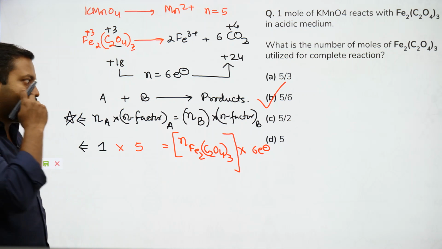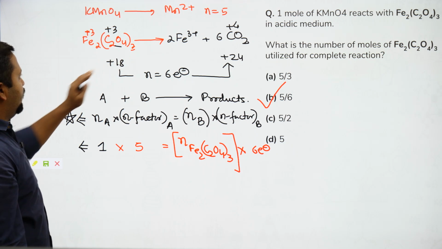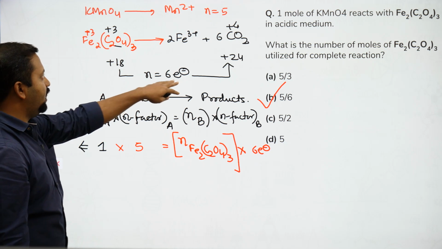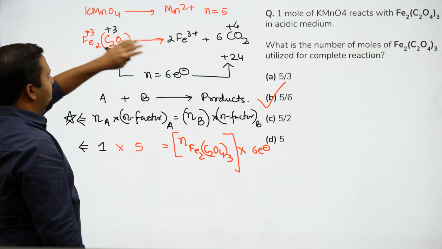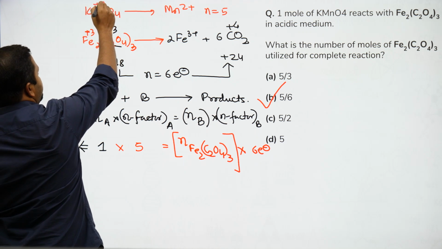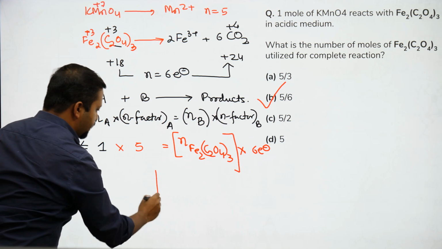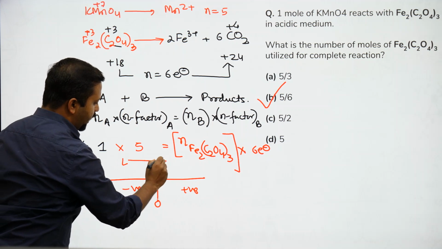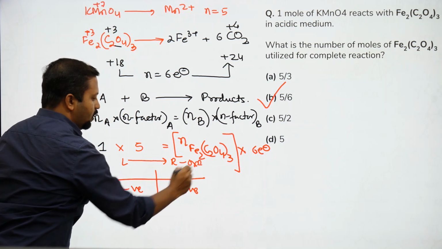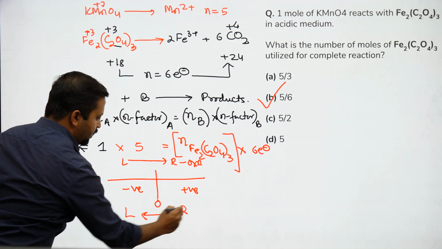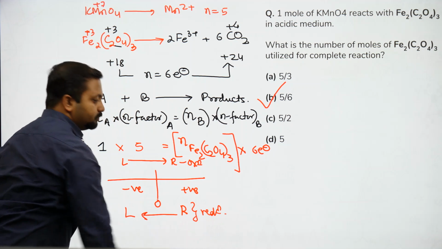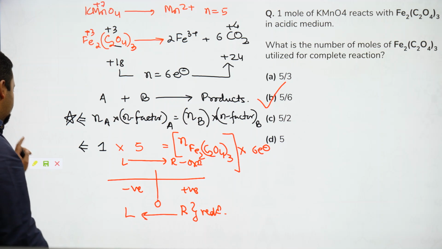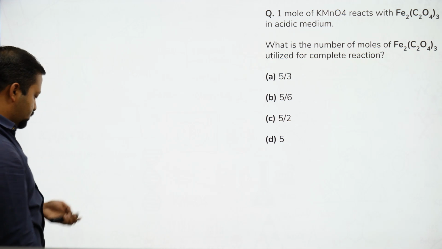Can we say that it will be 5/6? Isn't it? Anybody if has an issue identifying why it is 5/6? आप ये देखिए, यहाँ पे 6 electrons का loss हो रहा है, यहाँ पे 5 electrons gain किए जा रहे हैं. Okay, this is +7. So how do you remember whether oxidation reduction takes place? Remember the number line. This is 0, this is positive, this is negative. Going from left to right is oxidation. Going from right to left is reduction. Okay, clear? Fundu concept. आराम से निकल जाएगा आंसर. Okay, let's move on to the next question.